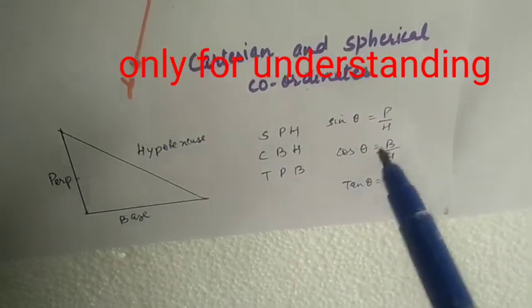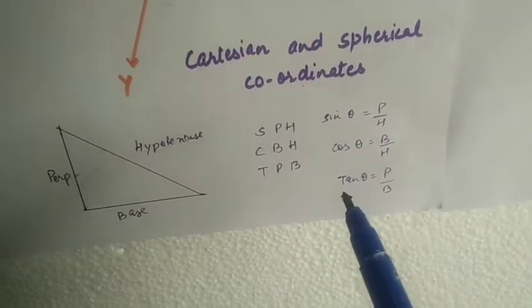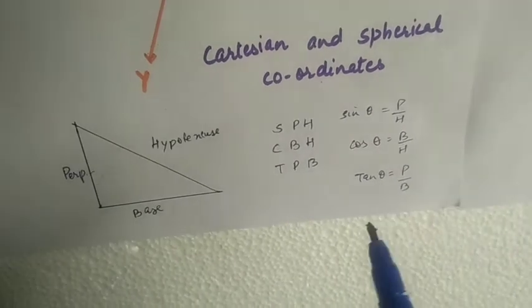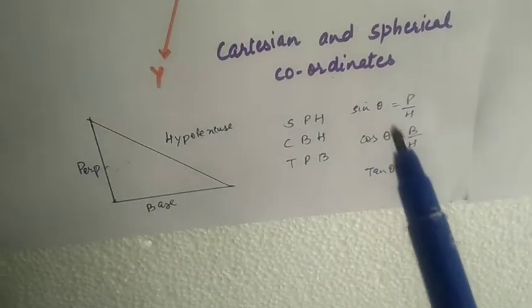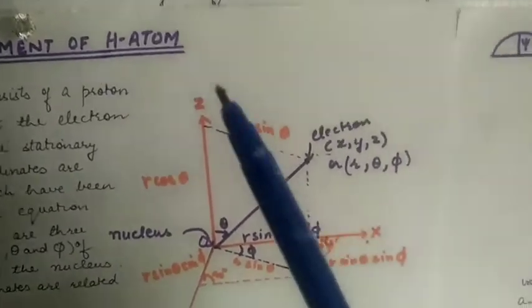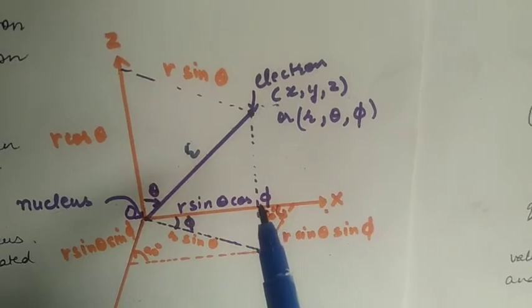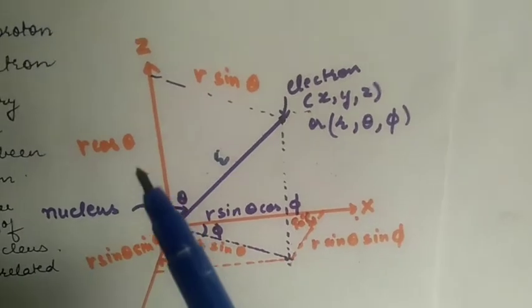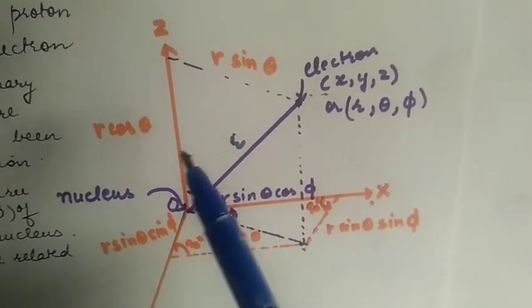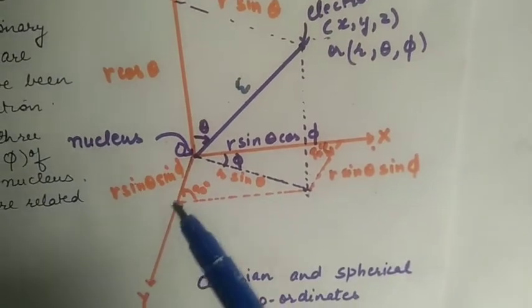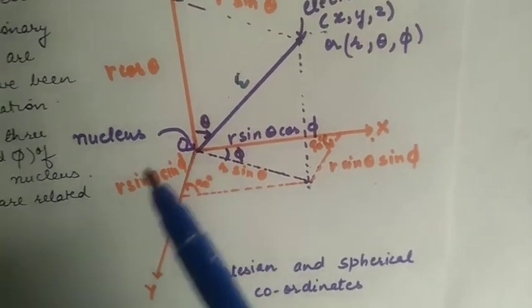Similarly, cos theta is equal to base upon hypotenuse. Tan theta is equal to perpendicular upon base. So using these relations, we get x is equal to r sine theta cos phi, and z is r cos theta, and y is r sine theta sine phi.